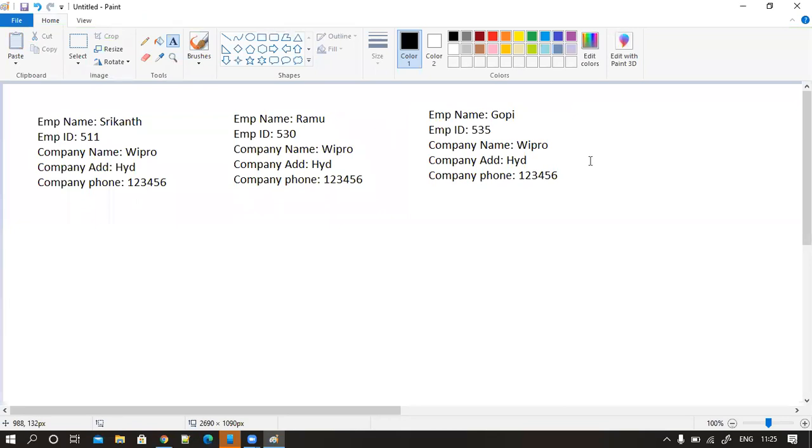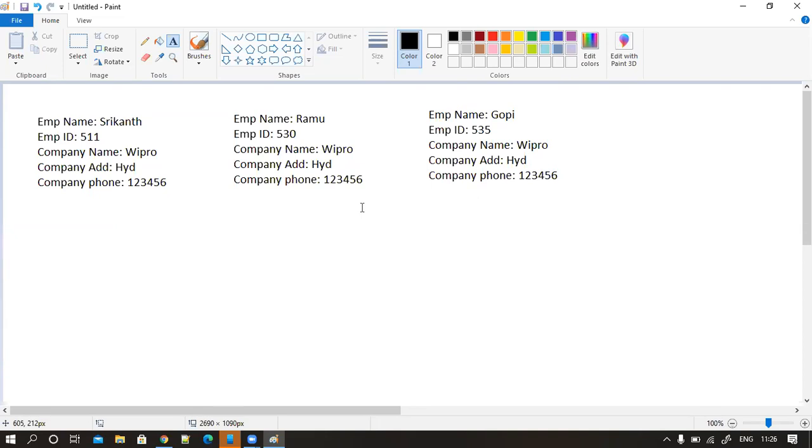Now, how many employees are there? Three employees. Do you find any redundancy of data here? Company name, company information, Wipro, right? Hyderabad and company phone number. This is redundant data. Right now I have three records. I just entered these three records, right? The same common information I have entered repeatedly.